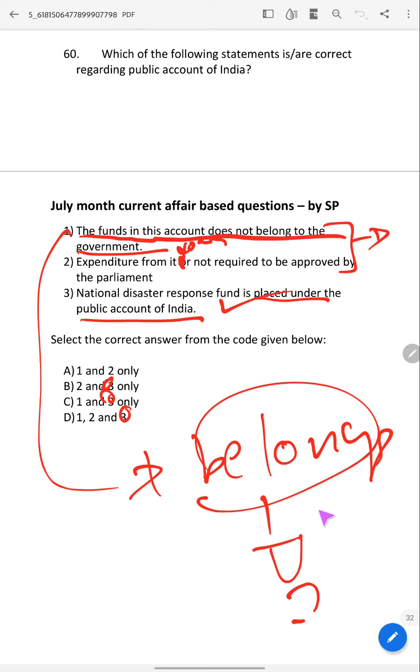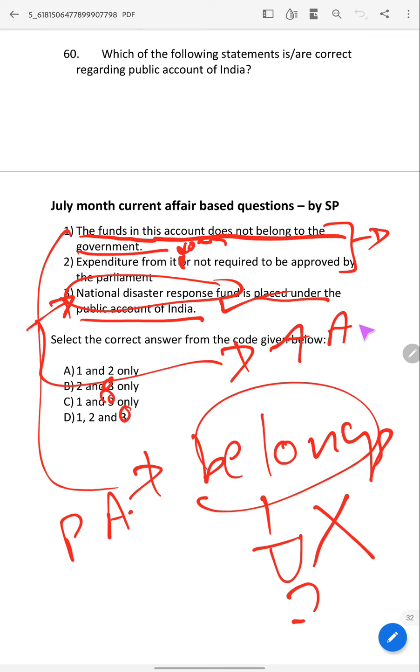Definitely it does not belong to the government, because if the Disaster Management Fund is in the Public Account, the government cannot take money from this fund and give it to some Ambani or Adani or for some other infrastructure development. It is used only for this purpose, so it doesn't belong to the government. If you know this logic, you can eliminate and say one is correct.